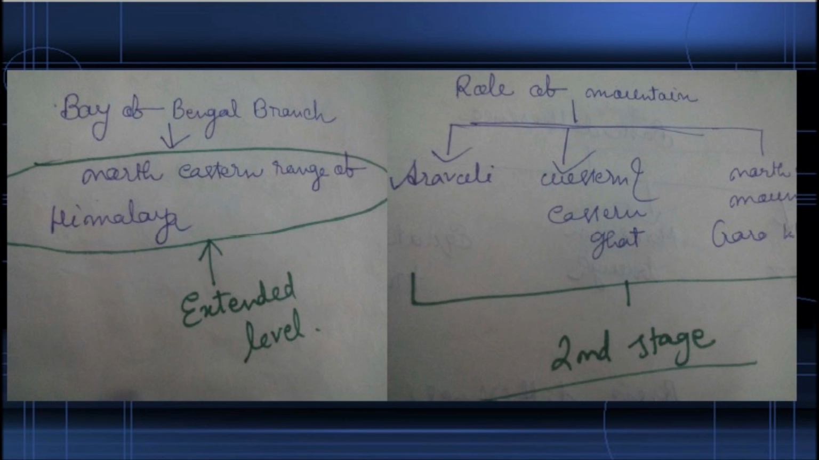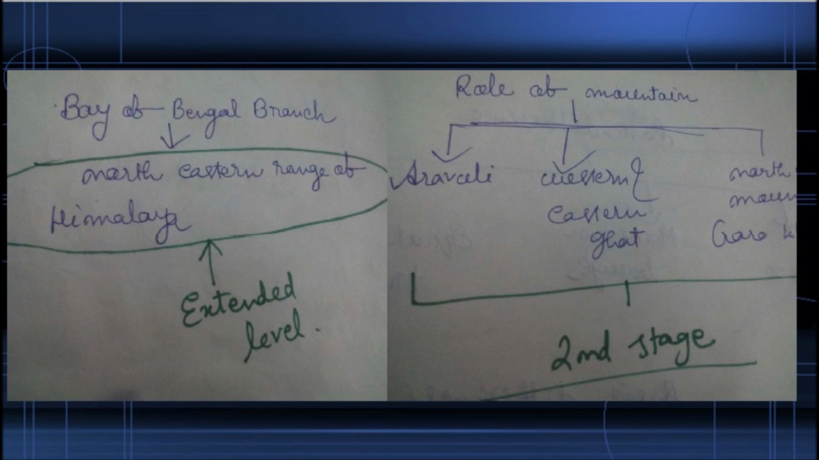And in this case, which mountains will come? Number one, Aravalli. Number two, Eastern and Western Ghats. Number three, northeastern mountains like Garo, Khasi, Jaintia. We have to examine the role of all these mountains in the monsoon system in India as a whole. That is how we have to approach while reading the Indian monsoon. In all theories of monsoon, first we examine the contribution of the Indian Ocean. Second, the role of the northeastern mountain ranges. Third, the role of the Aravalli and Eastern and Western Ghats.